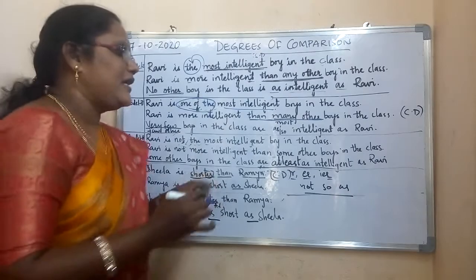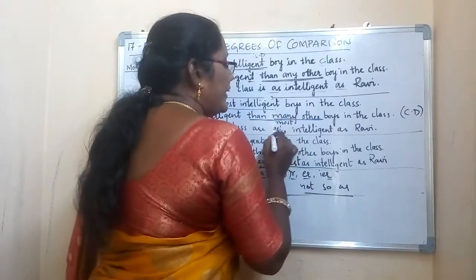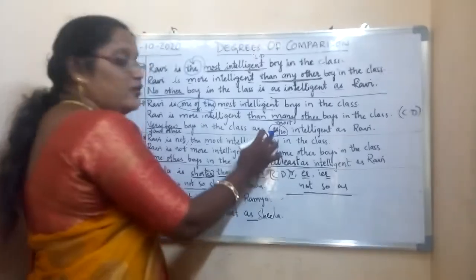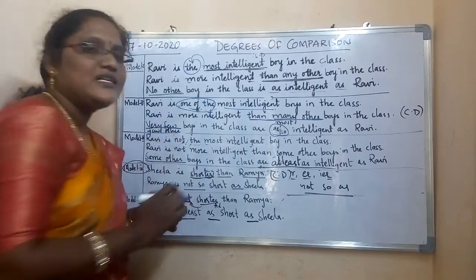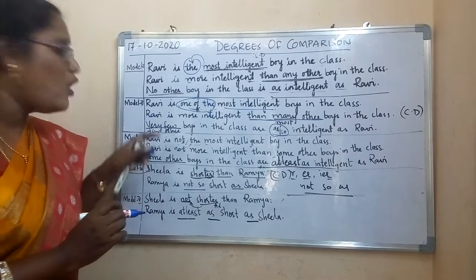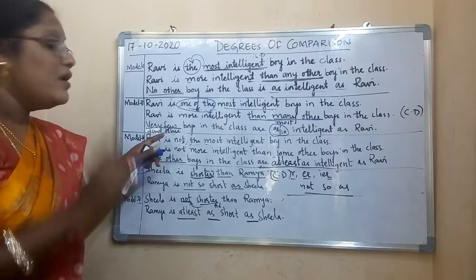So very few boys in the class are as intelligent as Ravi, or so intelligent as Ravi. Either you can use "as" or "so", both are right. Okay. So positive degree starts with what here? Very few or few other. That you have to remember.